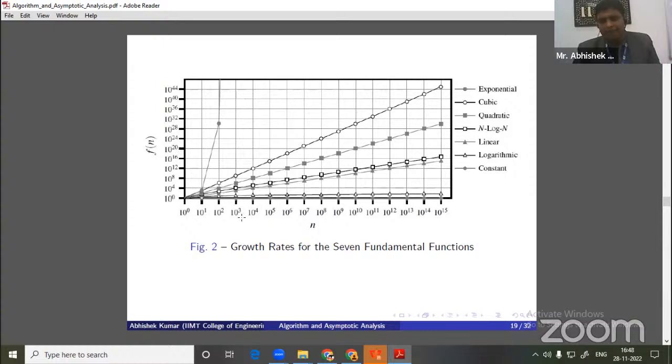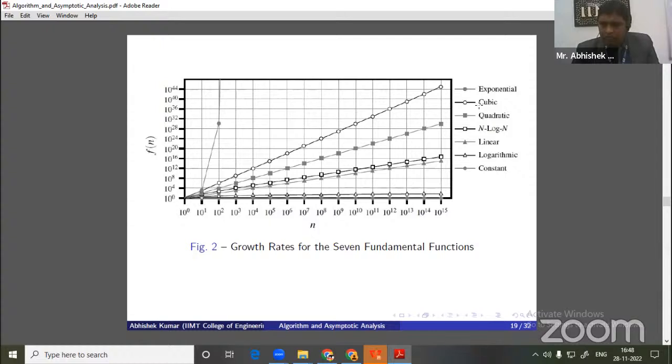In the case of constant functions, when the size increases, the behavior is flat. That means for small values it takes a small time, and for large values it takes the same time, because it is independent of n. For log n, it takes some extra time. For linear, it takes some more.